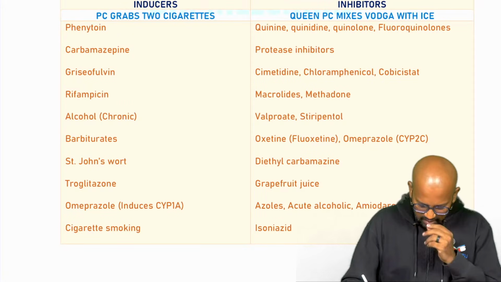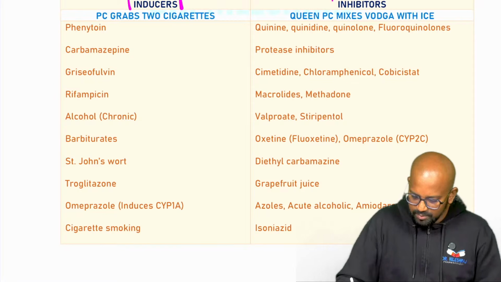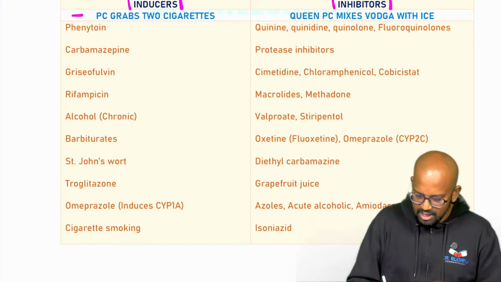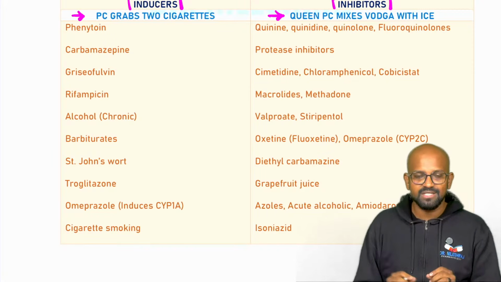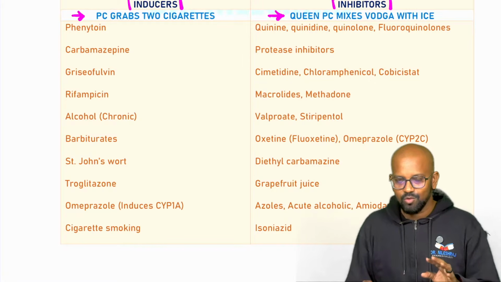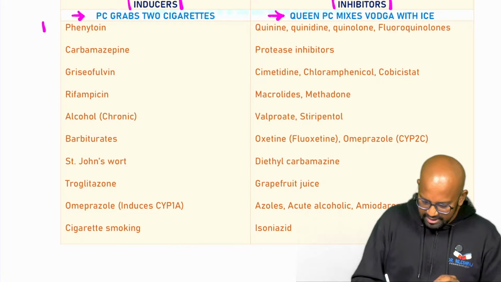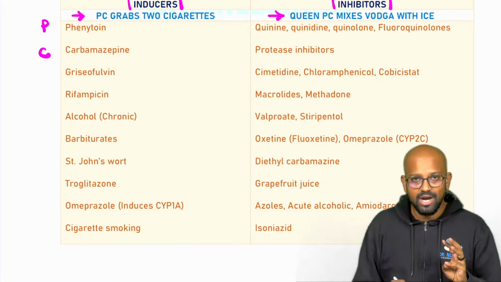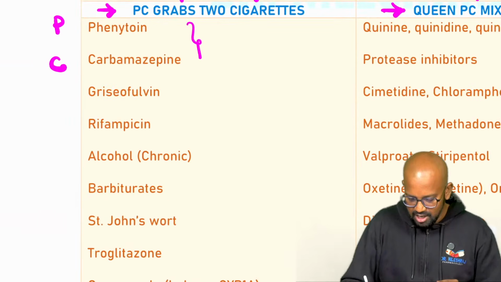We have a mnemonic for microsomal enzyme inducers and microsomal enzyme inhibitors. What are those? Priyanka Chopra grabs 2 cigarettes. Queen Priyanka Chopra mixes vodka with ice. This is just a mnemonic again. I have no role with MS Dhoni or Priyanka Chopra. Priyanka Chopra grabs 2 cigarettes. Priyanka Chopra: phenytoin and carbamazepine. Both these drugs are anti-epileptic drugs.